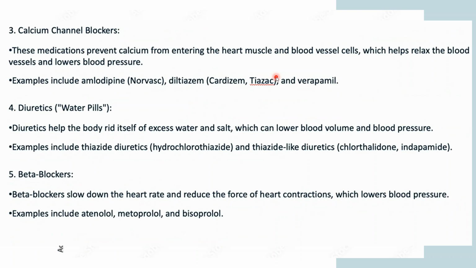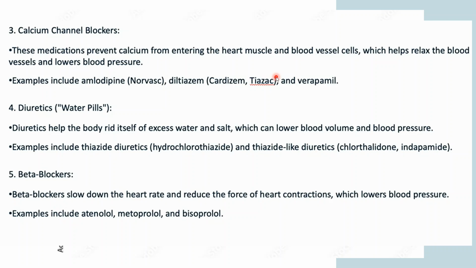So these kinds of drugs are amlodipine, diltiazem, and verapamil. These are the drugs which are calcium channel blockers, and they prevent calcium from entering the heart muscle and blood vessel so that the blood vessel remains relaxed and it lowers the blood pressure. So this is how they work as an antihypertensive.